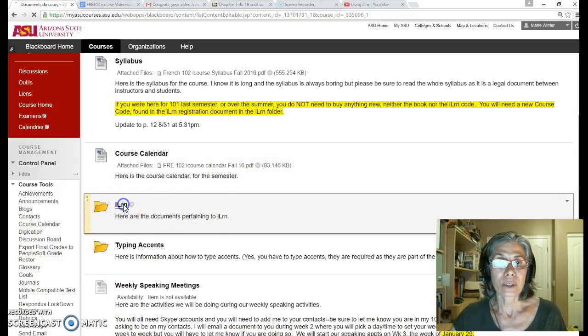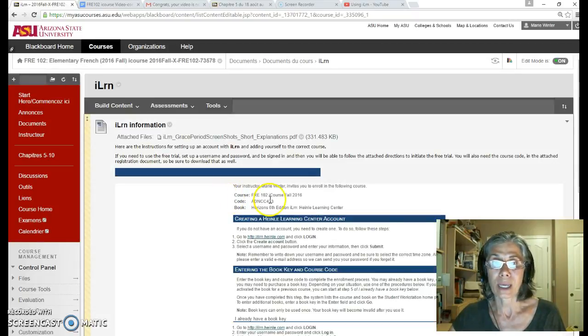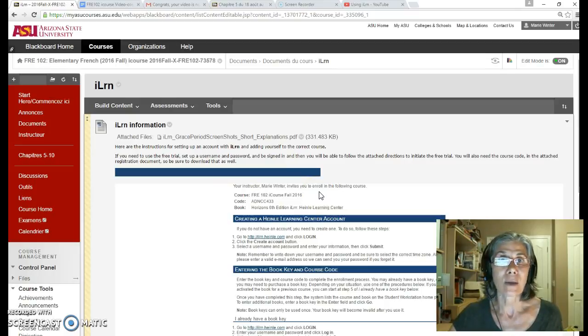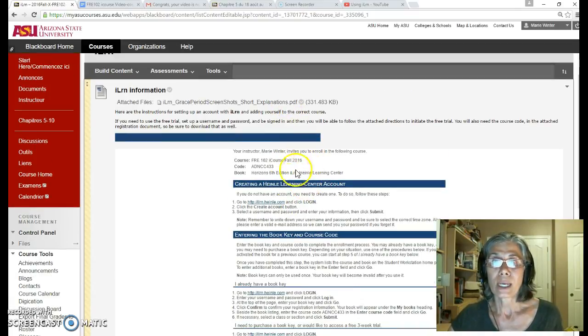And here's the folder with all the information for iLearn. So when you're going to log on to iLearn, if you didn't take 101 at ASU, if you do not have an account yet with iLearn, follow the instructions. You have a whole bunch of instructions here, and you have your personal code, and you're going to have to use the code for my course.